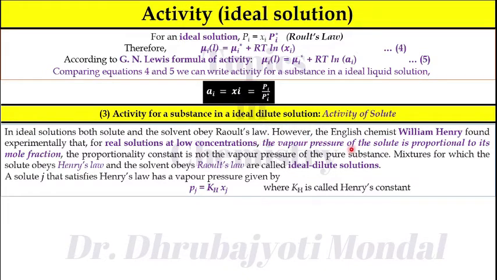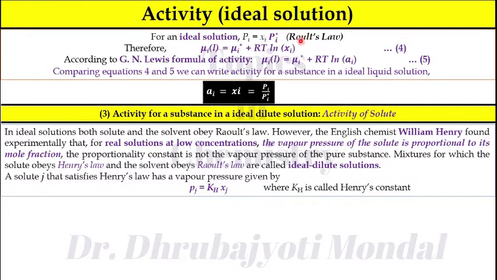However, English chemist William Henry found experimentally that for real solutions at low concentrations, the vapor pressure of solute is proportional to its mole fraction. And most importantly, the proportionality constant is not the vapor pressure of the pure substance.